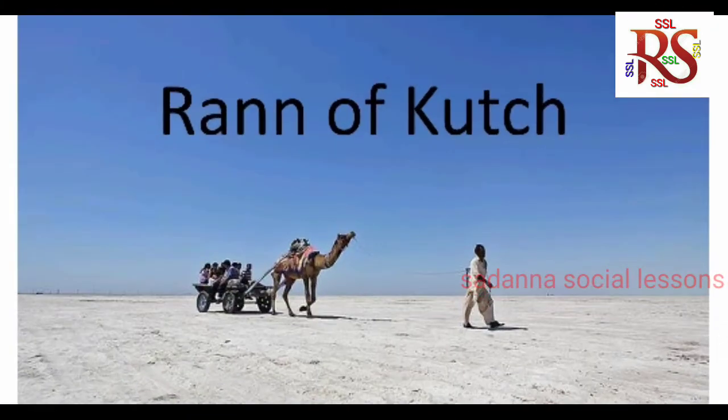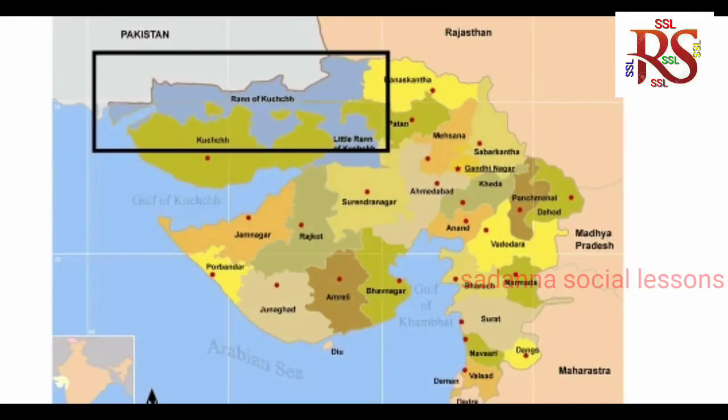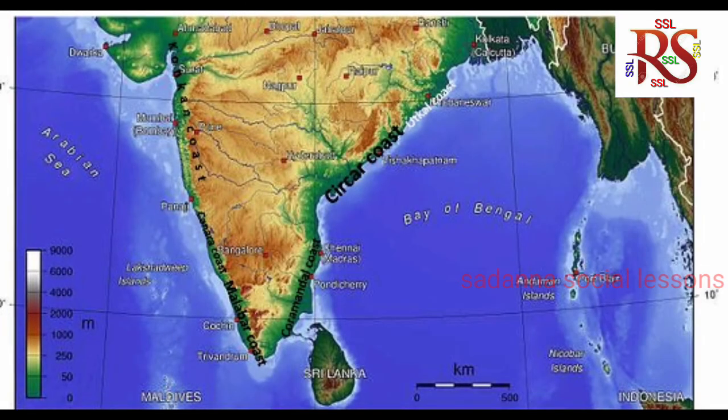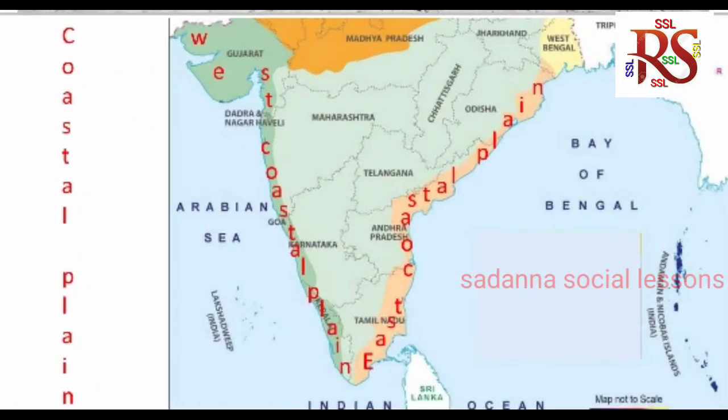The coastal plains. The west coastal plain starts from Rann of Kutch and ends at Kanyakumari. It is narrower. It has three parts. One is Konkan, Maharashtra and Goa. Second, Canara, Karnataka. Third one, Malabar, Kerala.